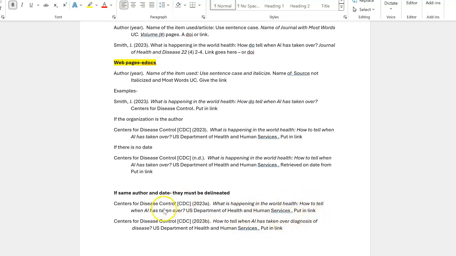And finally, the idea that there is no author. Having no author should almost never occur. In APA, the question is asked, why are you using something that does not have an author? If you are using something that doesn't have an author, which does happen in rare cases, you need to look up how to cite something without an author. But if there's an organization author, that is an author.